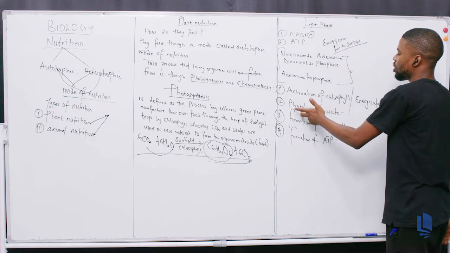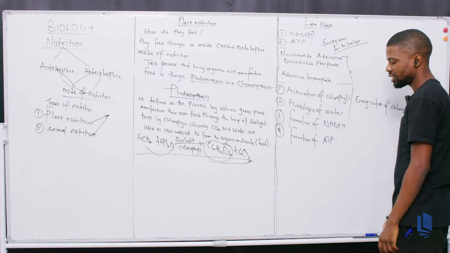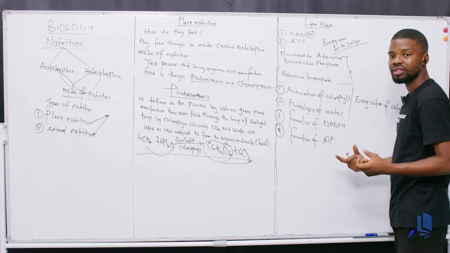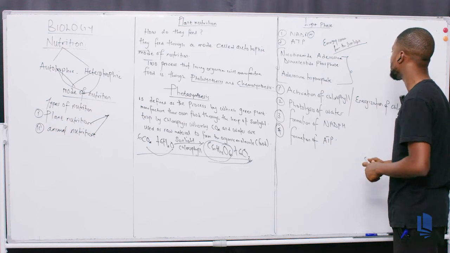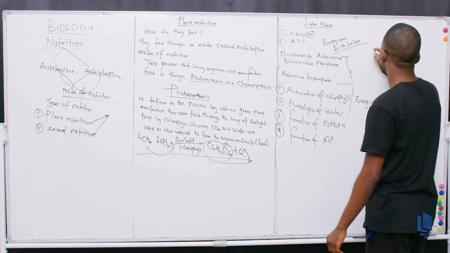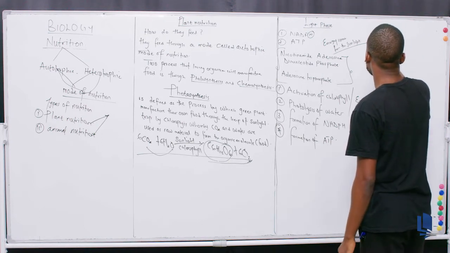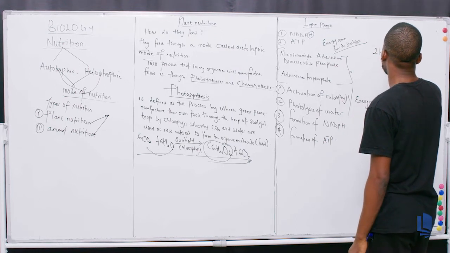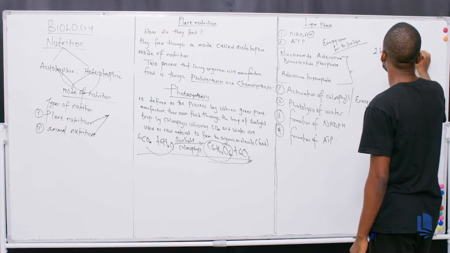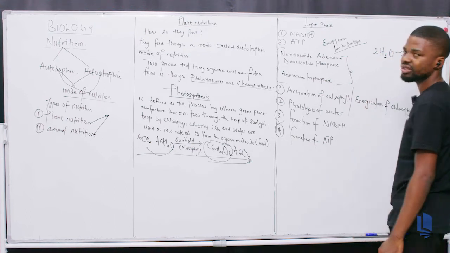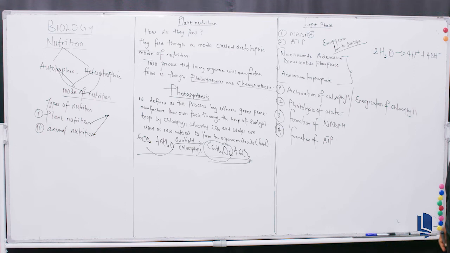That's why they call it photolysis of water. It breaks water down to H plus and OH minus. So it quickly breaks this water down.